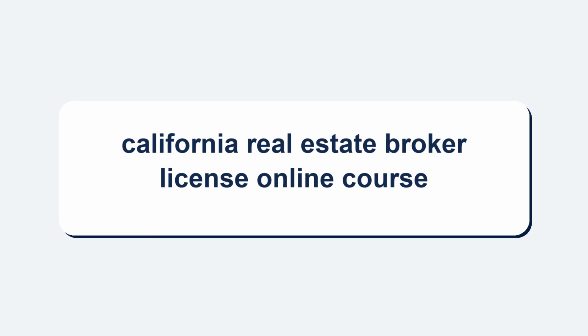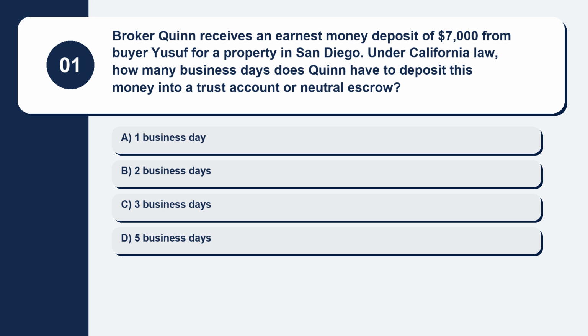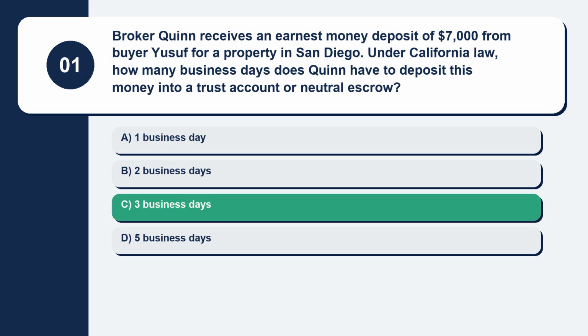Let's begin. Question 1. Broker Quinn receives an earnest money deposit of $7,000 from buyer Yusuf for a property in San Diego. Under California law, how many business days does Quinn have to deposit this money into a trust account or neutral escrow? Here are your options. Option A, 1 business day. Option B, 2 business days. Option C, 3 business days. Option D, 5 business days. The correct answer is option C, 3 business days.